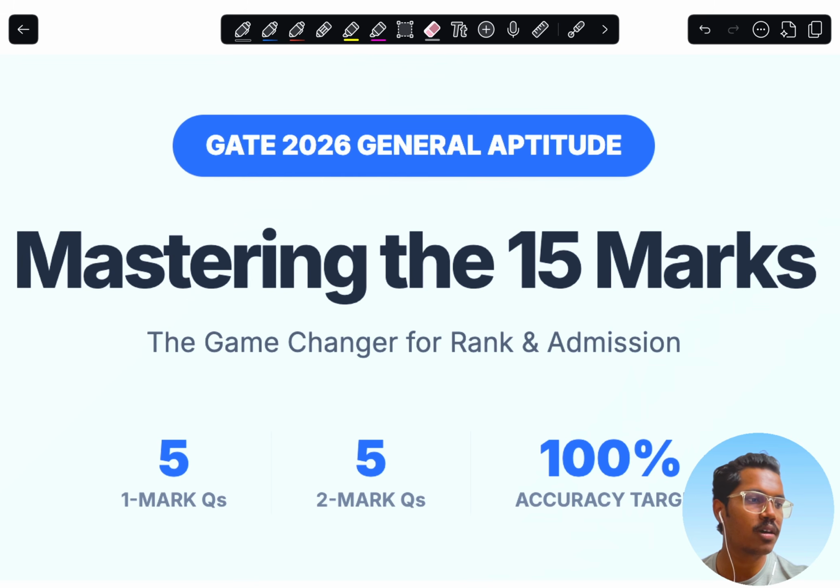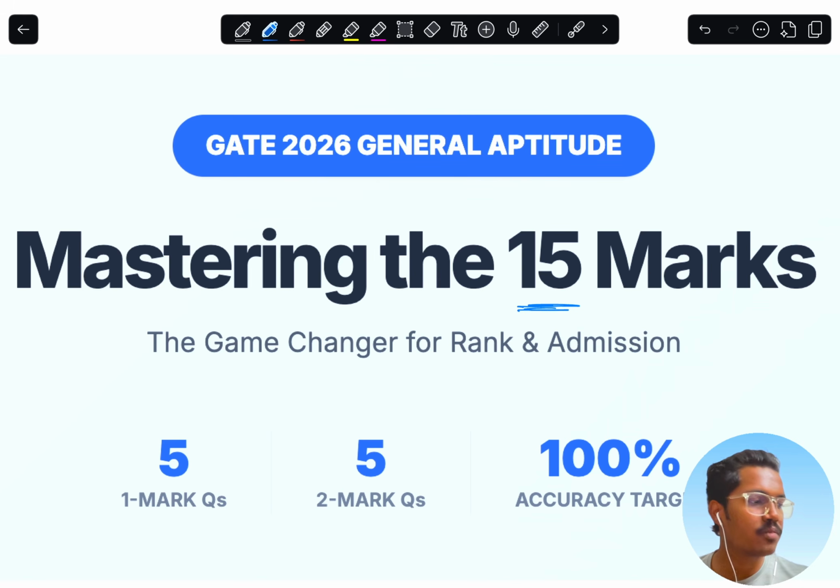If you are from any other stream, other than EE or some other branches, the aptitude part is the same for every branch. Okay, and it contains the most weightage. Not even a single subject in any core branches has 15 marks of weightage. The aptitude has the highest weightage in comparison to the subject-wise topics or subjects.